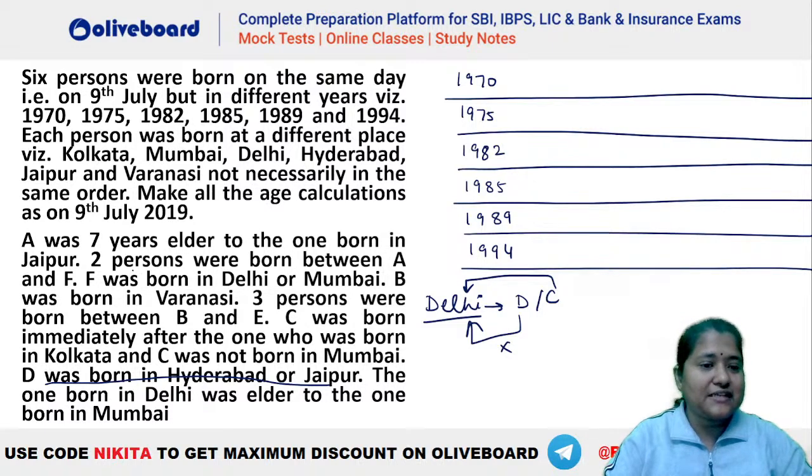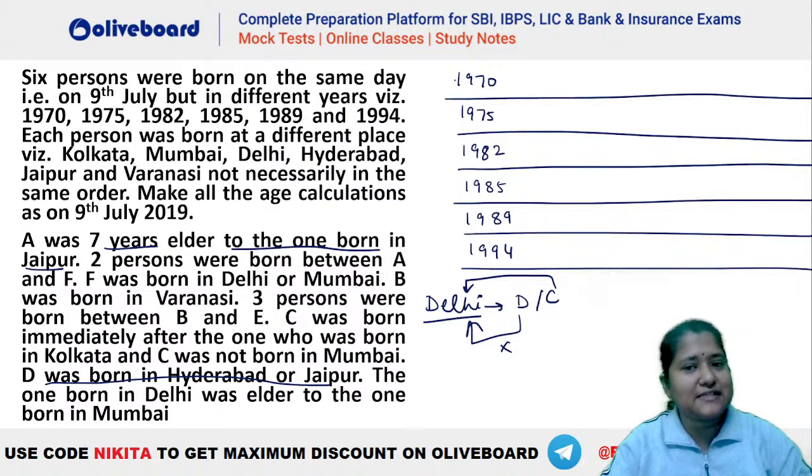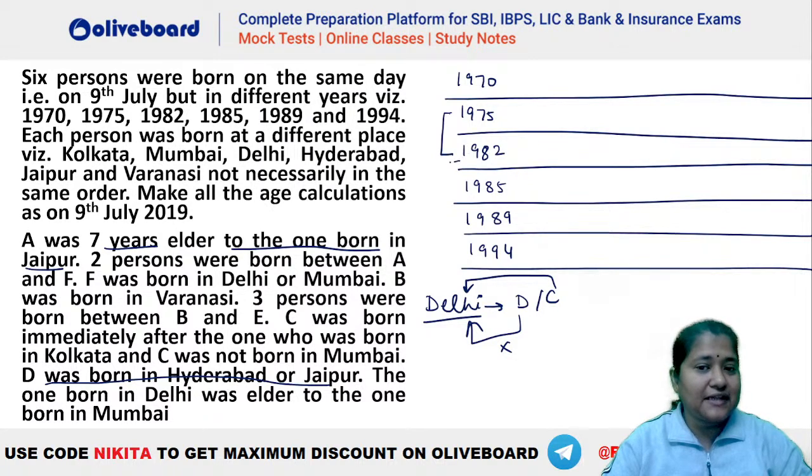Okay, so now it is given A has to be 7 years elder to the one born in Jaipur. So where do we see a 7 years gap? 1970 and 77 we do not have. 75 and 82, that's a gap of 7 years. 82 and 89, that's again a gap of 7 years. 85 and 92 we do not have. 89 and 96 we do not have, right? So we have two possibilities for A and Jaipur.